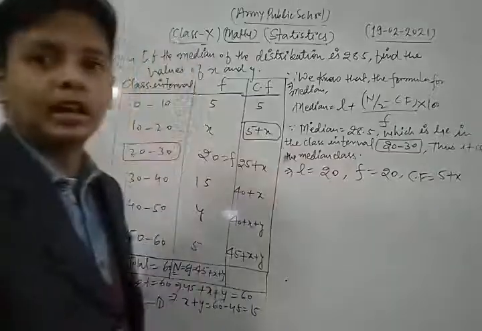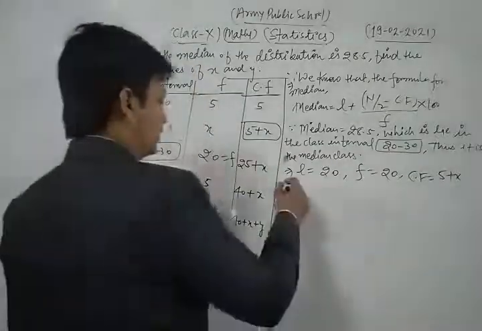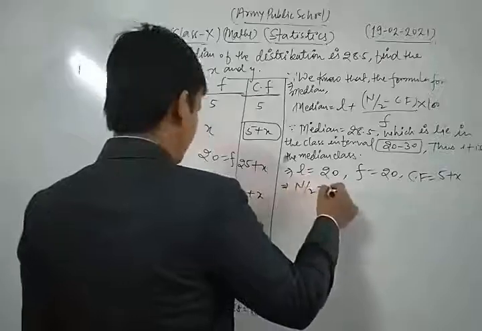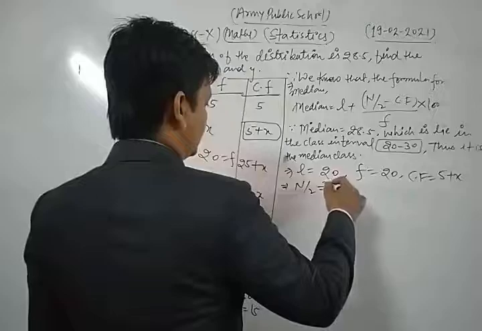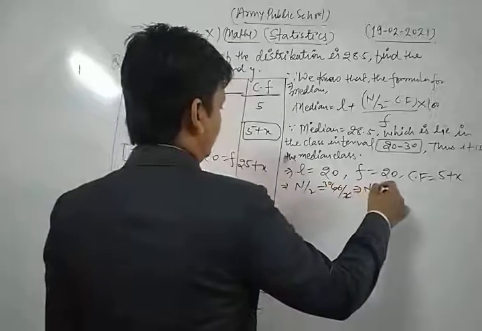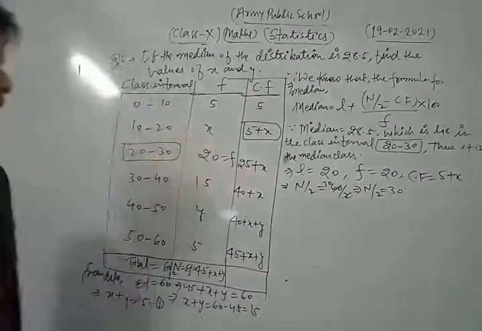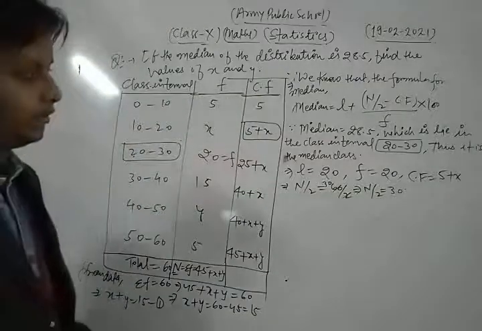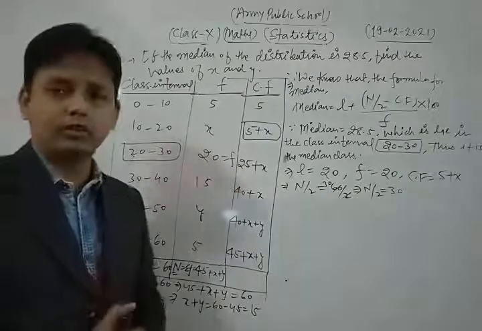And the value of n by 2 is 60 by 2, that is 30.